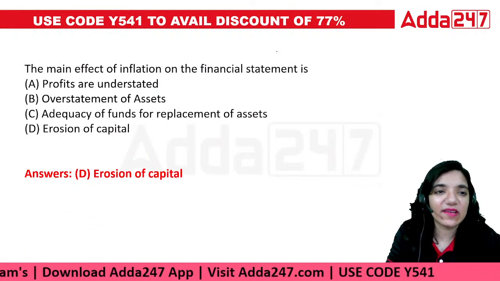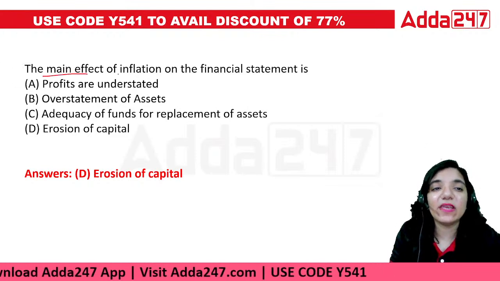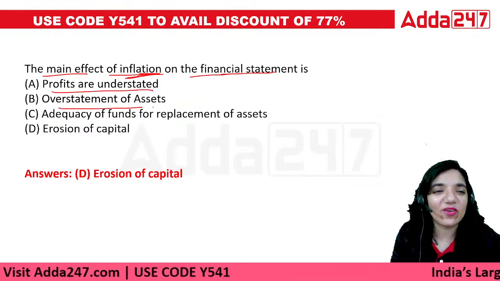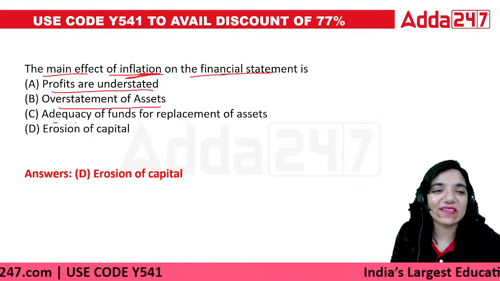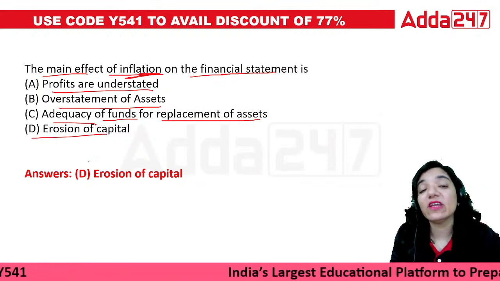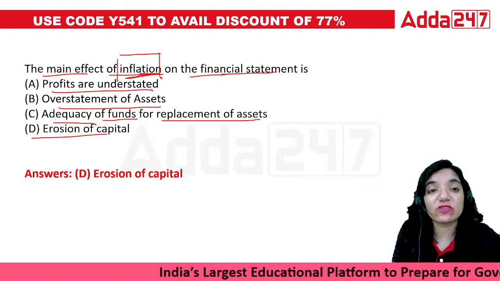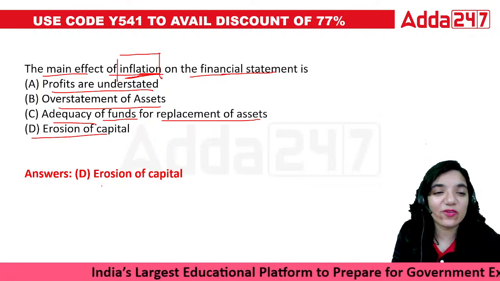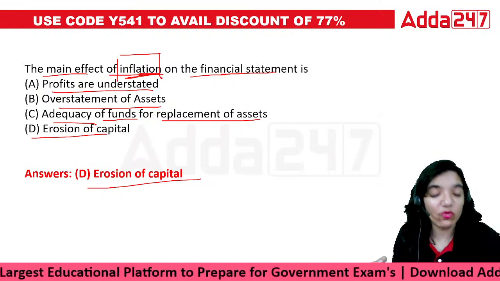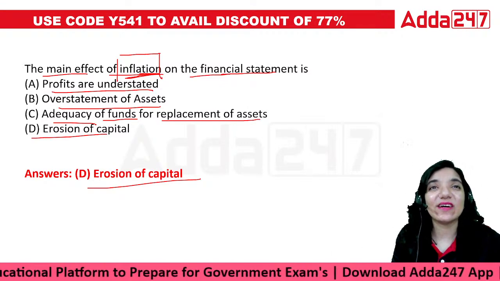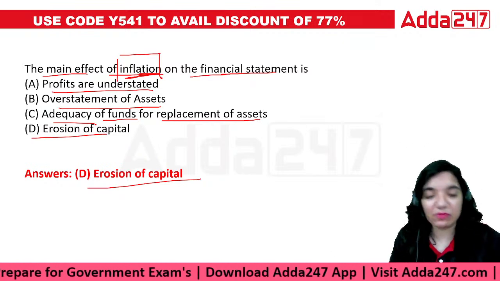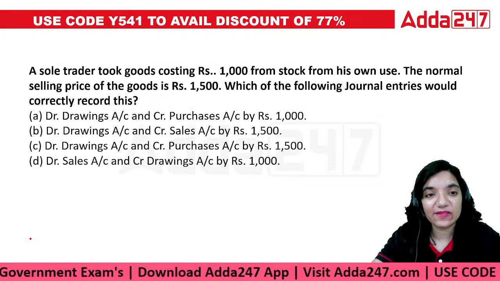In this case, the main effect of inflation in the financial statement is profits are understated, overstatement of the assets, adequacy of funds for replacement of assets, or erosion of capital. When we talk about the term inflation, because of inflation, what happens is there is an erosion of capital. Because now constantly you'll have to spend more money in order to get the same amount of profit, right? So this causes a good amount of trouble for every organization.